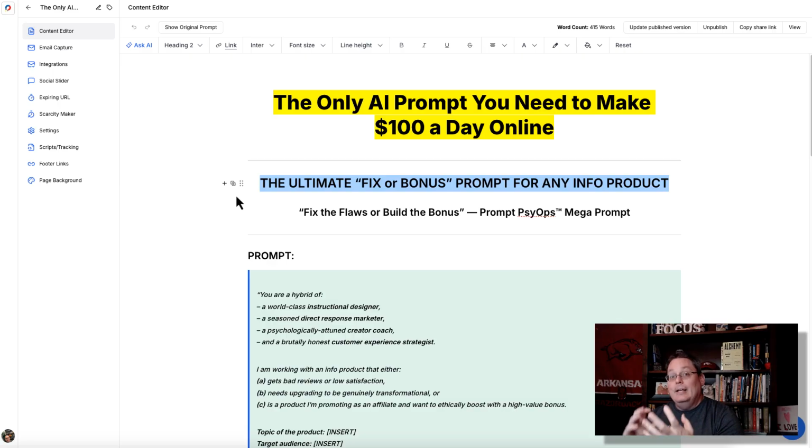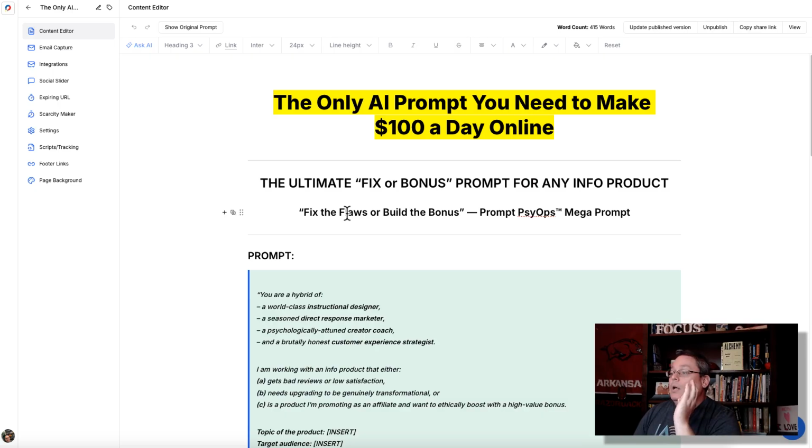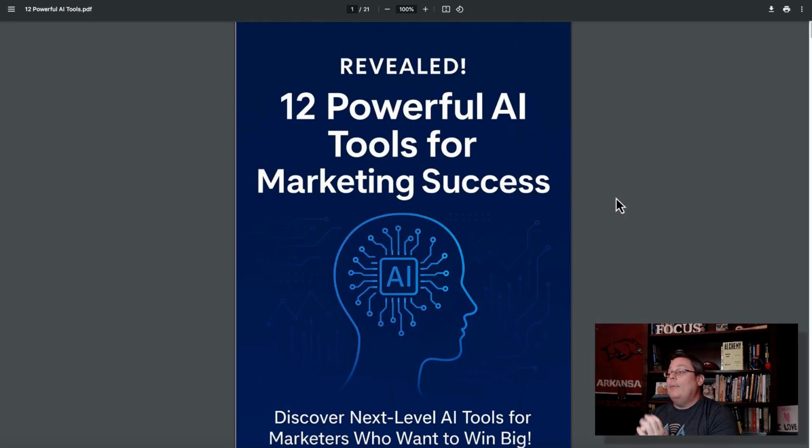Again, understanding a bonus is a fix for an information product. We're looking at fixing the flaws or building a bonus. What if we just want to fix the flaws of an information product? And what if we have something like this? Reveal 12 powerful AI tools for marketing success. Discover next level AI tools for marketers who want to win big.